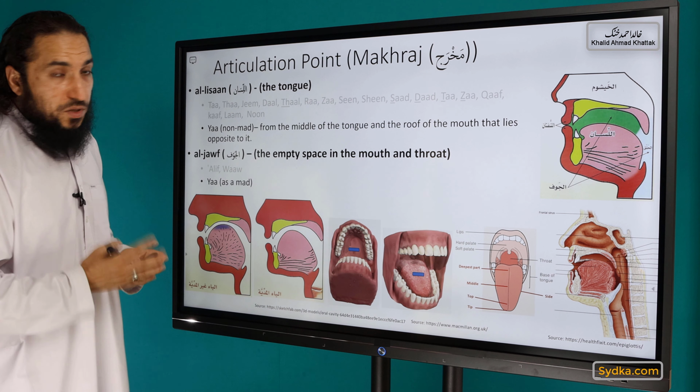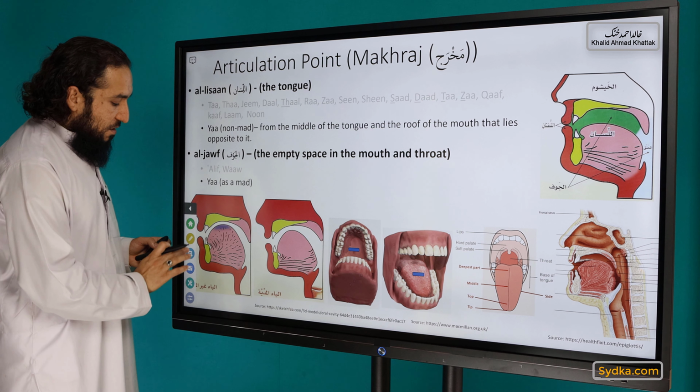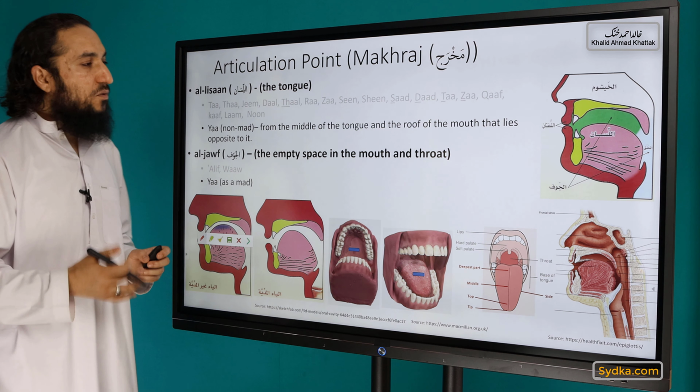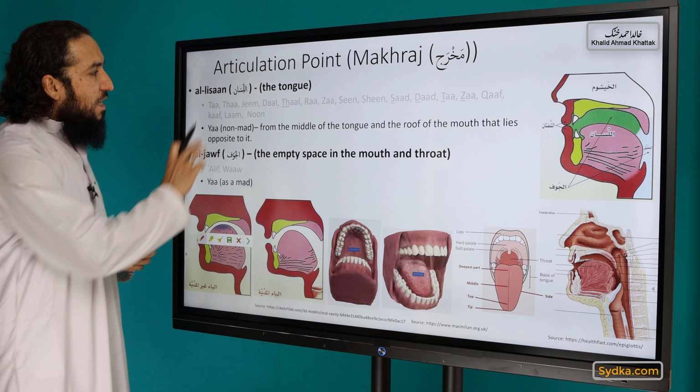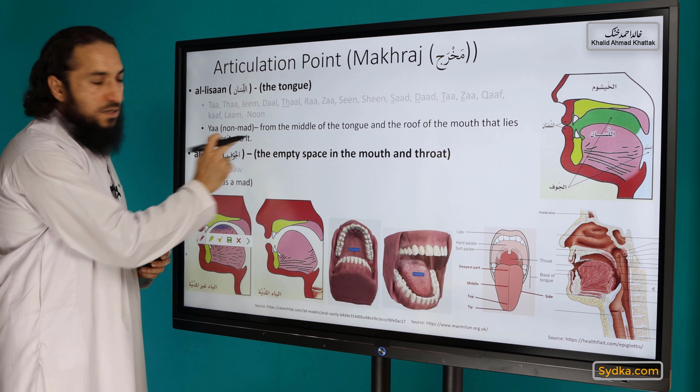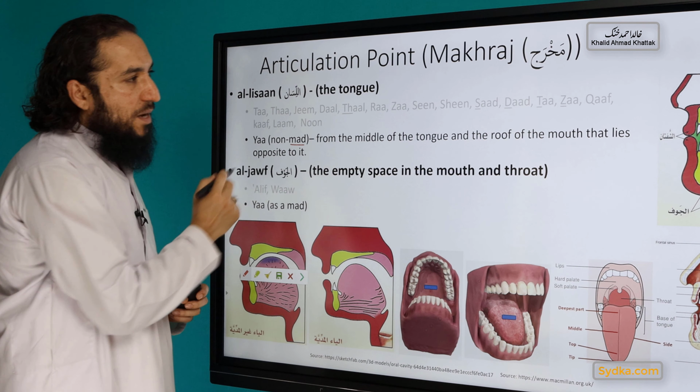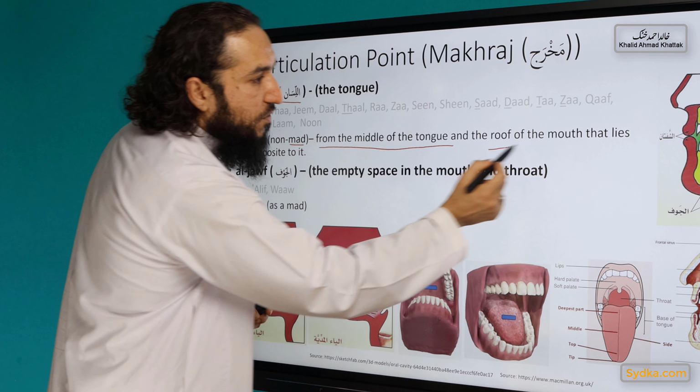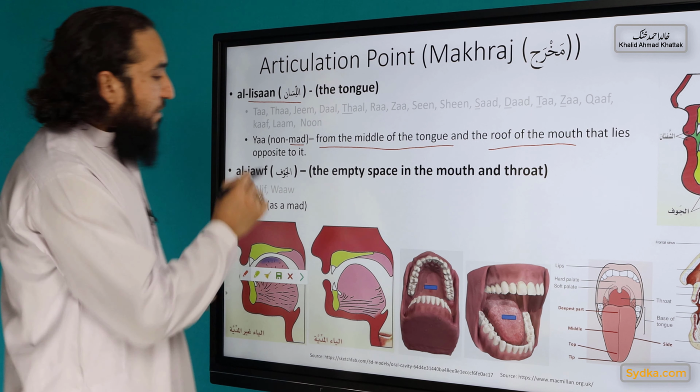So it has two articulation points, because it has two different sounds. If it is non-mad, which is when it is a consonant, then its articulation point is al-lisan, the tongue: the middle of the tongue and the roof of the mouth that lies opposite to that position.